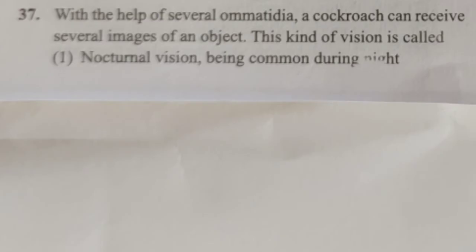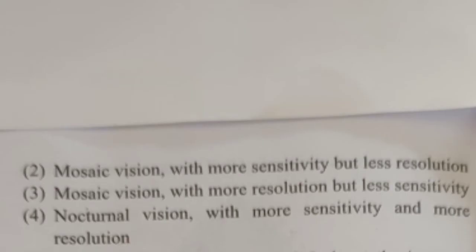Next we have, with the help of several ommatidia, a cockroach can receive several images of an object. This kind of vision is called. Options given are nocturnal vision, being common during night. Option 2, mosaic vision with more sensitivity but less resolution. Option 3, mosaic vision with more resolution but less sensitivity. Option 4, nocturnal vision with more sensitivity and more resolution.